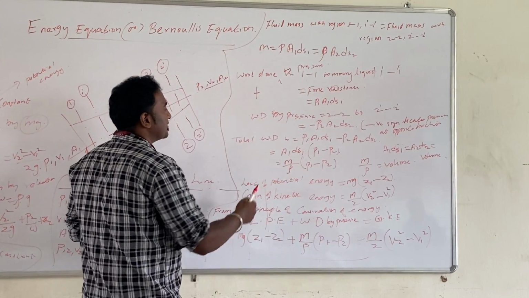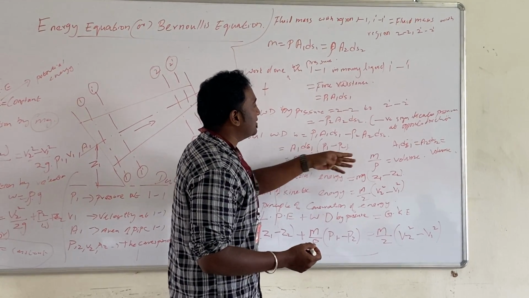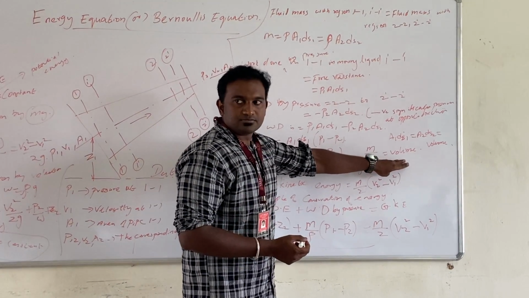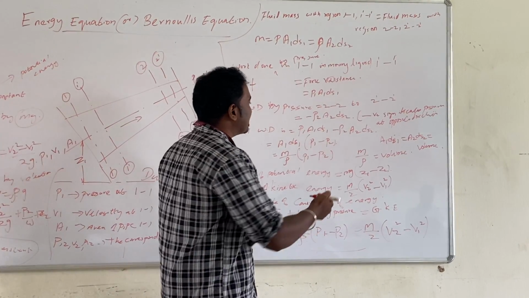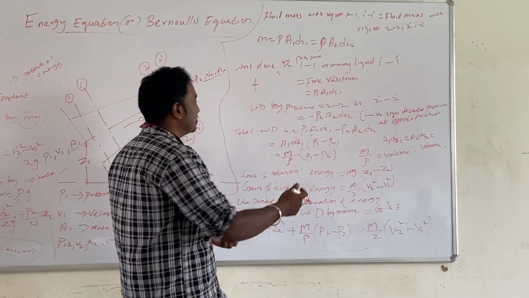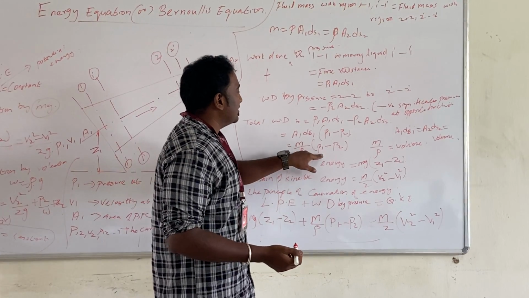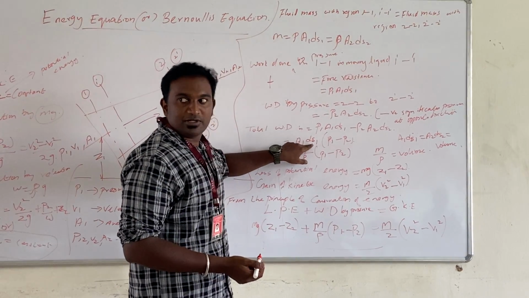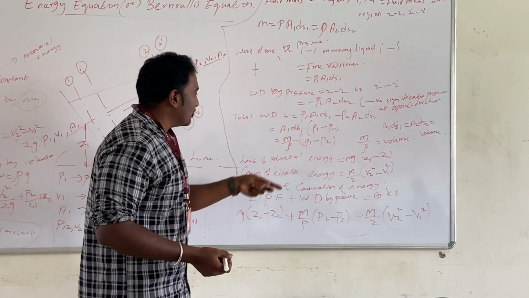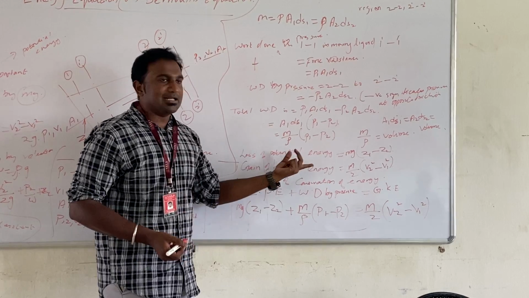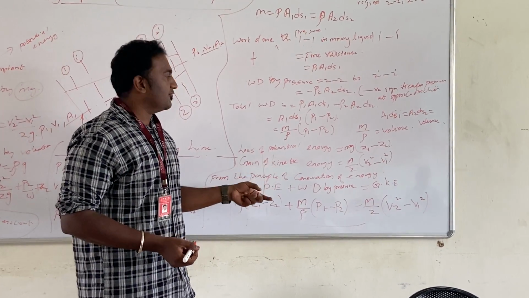So if you integrate this, then A1 ds1 is equal to nothing but volume. So what is the formula for volume? Mass by density. Okay, so instead of this we are substituting mass by density, and then what will happen? Instead of this, it is mass by density and P1 minus P2. Then next, what you are going to find is the loss of potential energy and gain of kinetic energy.